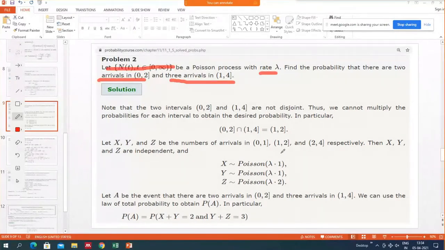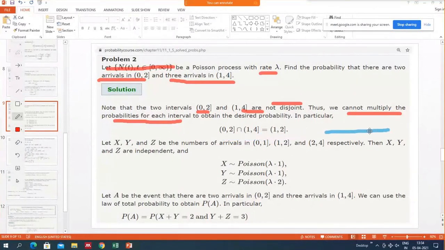So it means we are not able to use our property that the probability of these two events is the product of these two events. So what we will do here, note that the two intervals are not disjoint. It means they have something common, like 1 to 2 is common. Thus we cannot multiply the probability for each interval to obtain the desired probability. So in particular, this is the common interval 1 to 2.